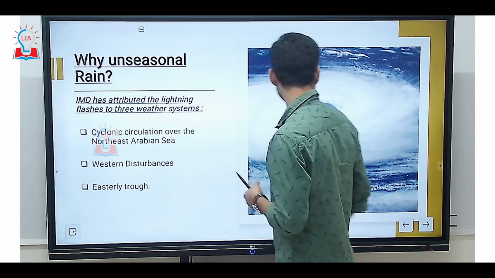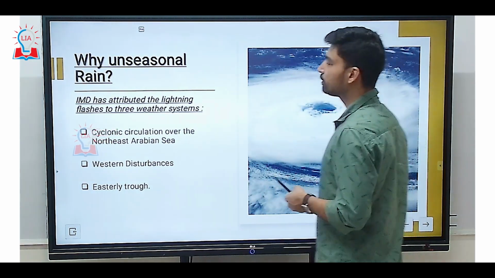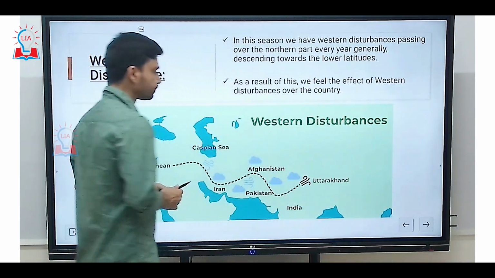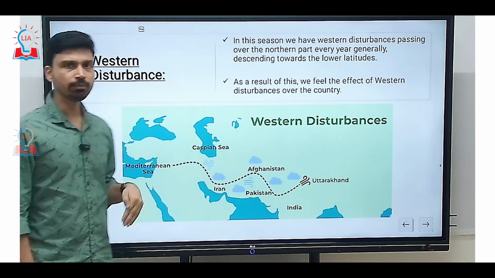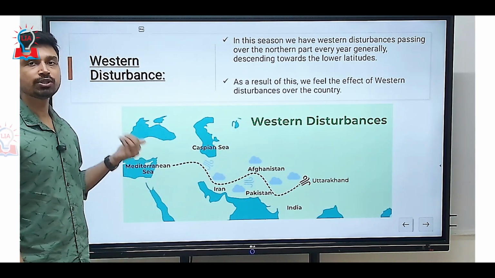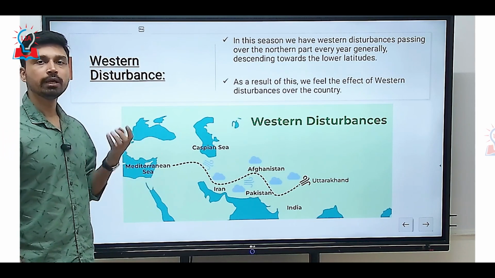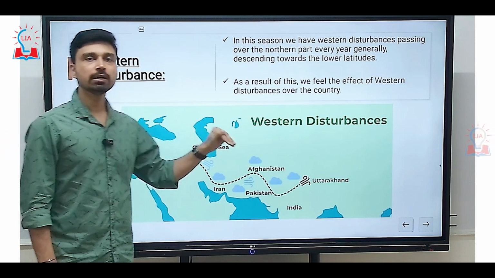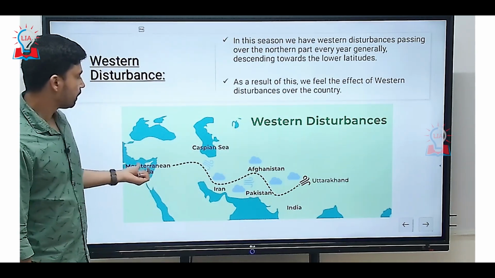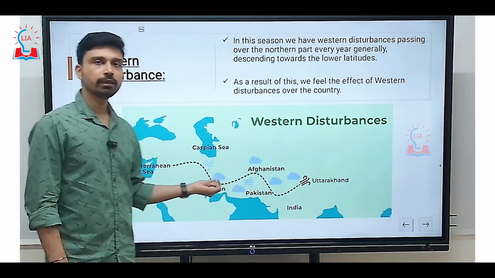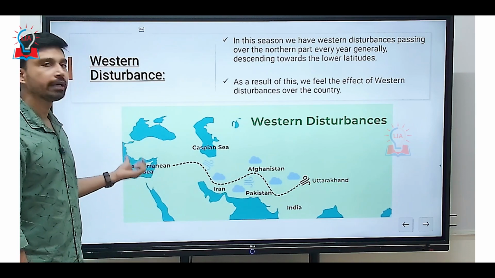Western disturbances are a weather system which consists of an upper air jet stream, flowing at a height of about 6 to 8 kilometers and sometimes even beyond. This permanent jet stream moves from the west to east direction, and as you can see from here, while moving from west to east, it carries moisture from the Mediterranean Sea region.